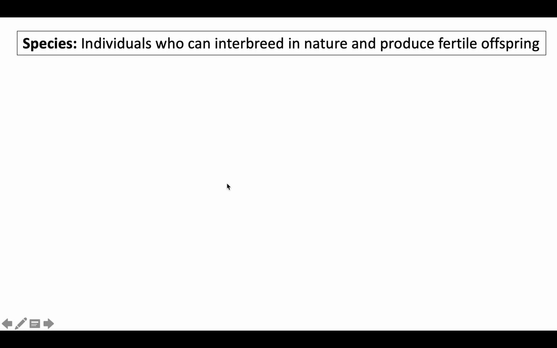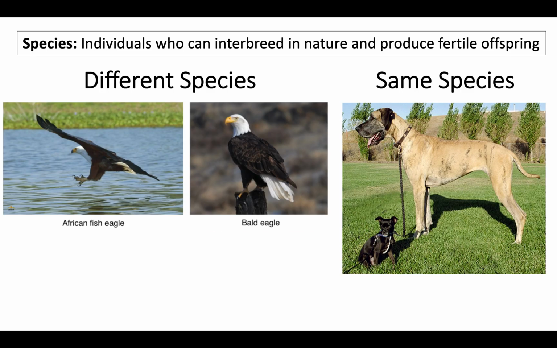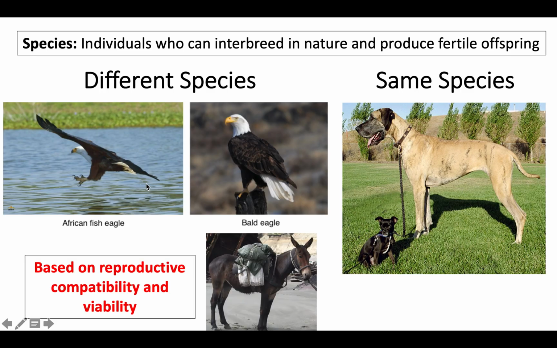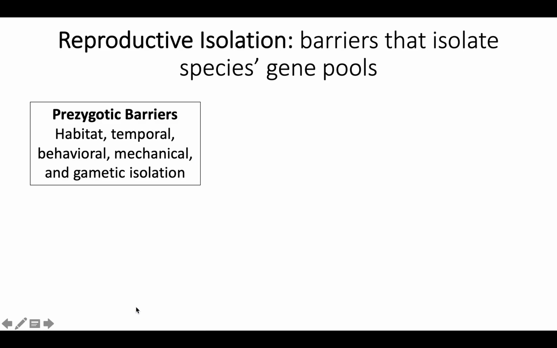So species, again, are individuals that can interbreed in nature to produce fertile offspring. They don't have to look alike to be the same species, right? This is, again, based on who can interbreed in nature to produce fertile offspring, based on reproductive compatibility and whether those offspring are viable.